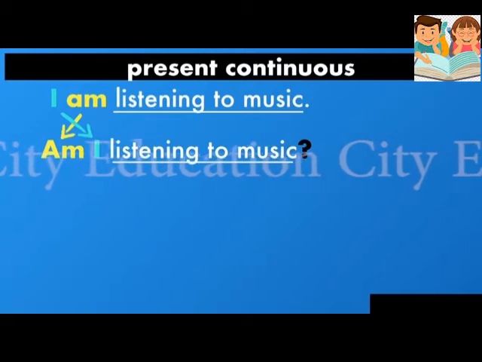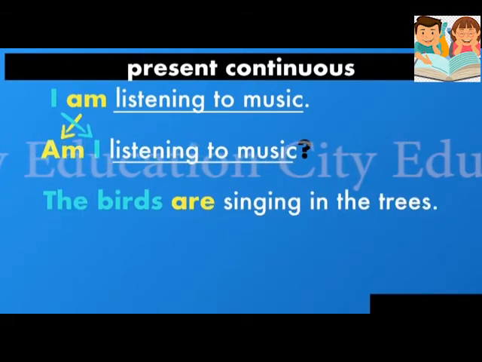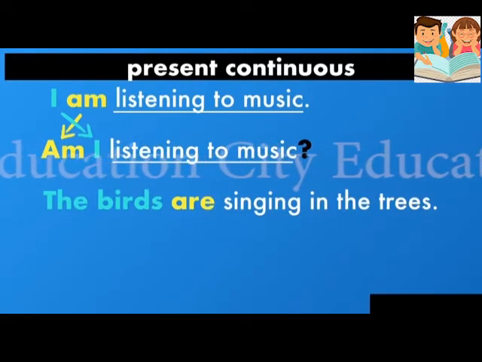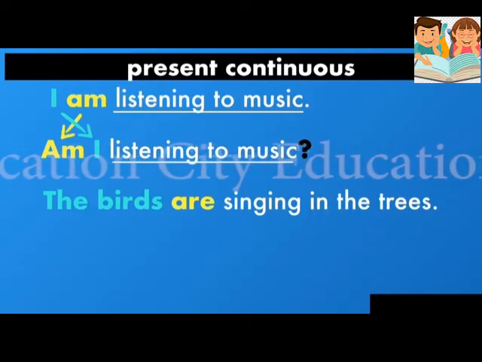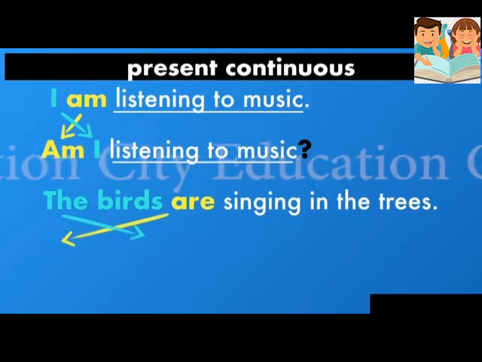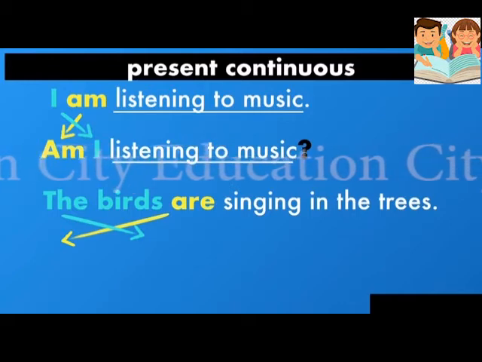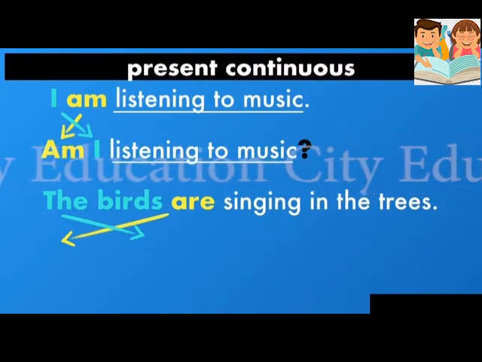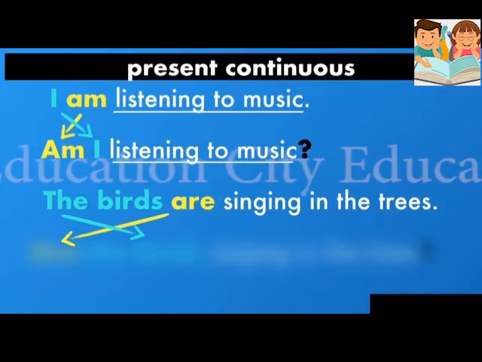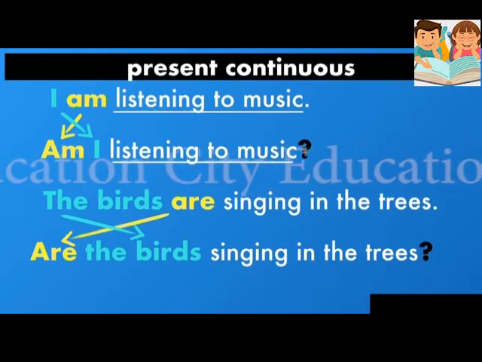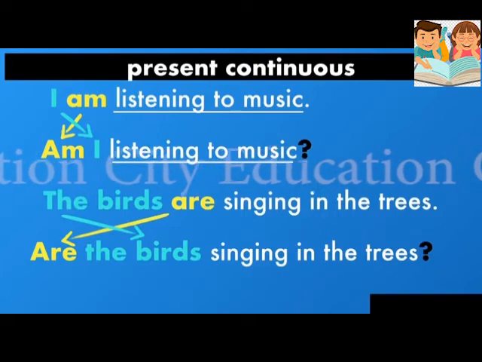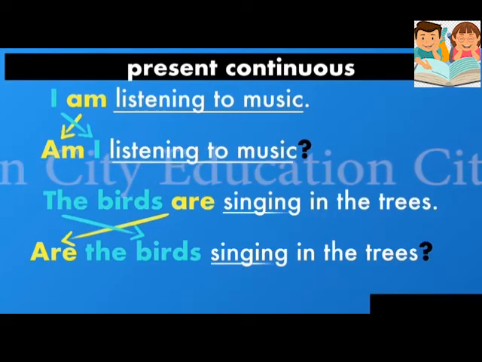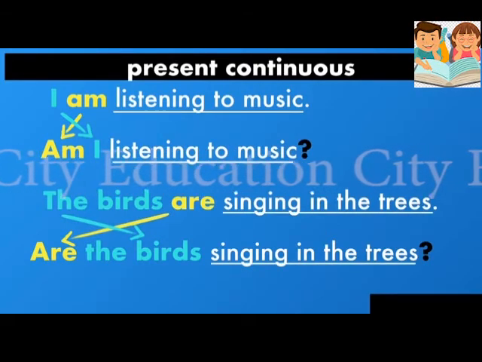The next is the birds are singing in the trees. Here the birds is a subject, the whole the birds is a subject, so we replace it as are the birds singing in the trees with the question mark. Have you understood the negative and interrogative sentences? Good, excellent. Now open page number 35.